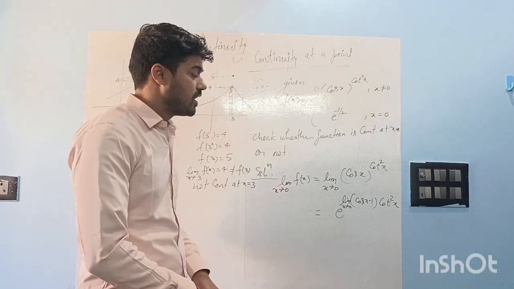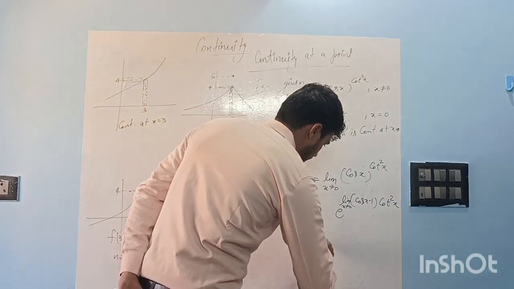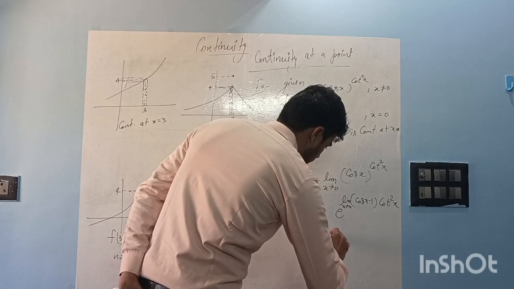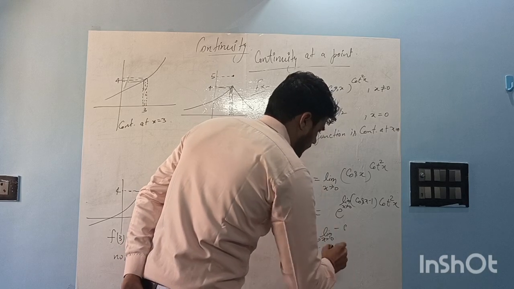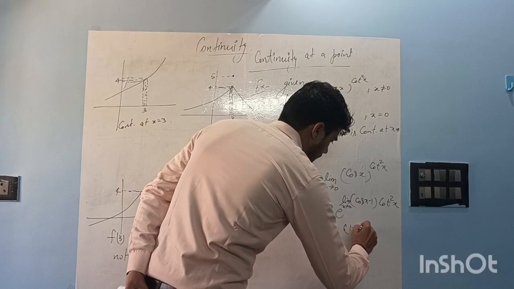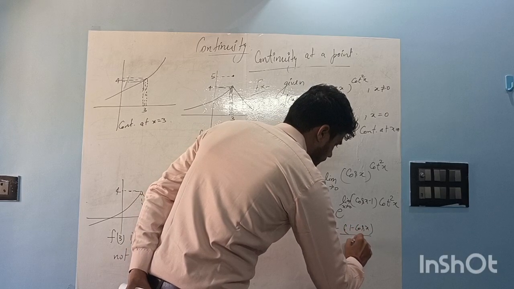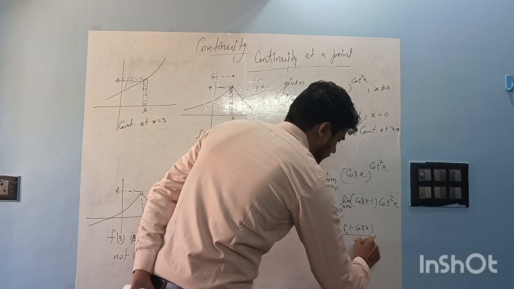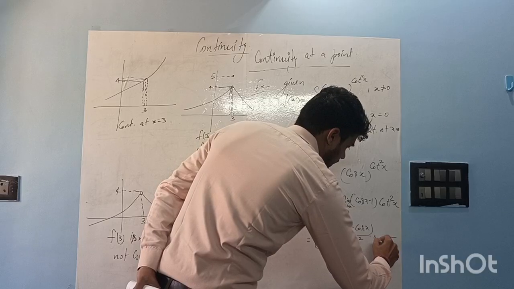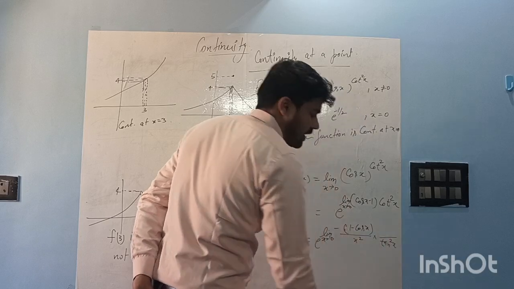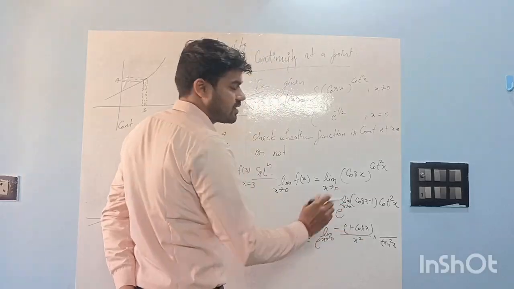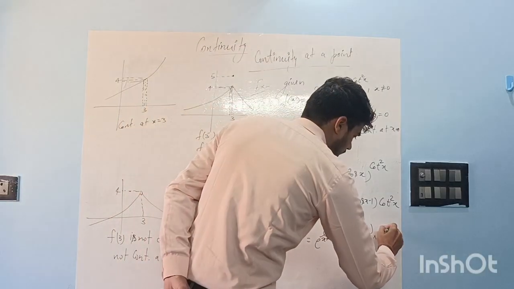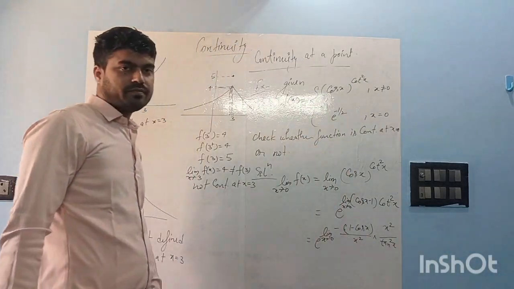We will use our standard limits for solving that. E to the power limit x tends to 0. Here take the minus common and we can write 1 minus cos x and divide it by x square. Cot square x we can write as 1 by tan square x, and in numerator, because we have put x square in denominator, so we also have to put x square here, right? Or multiply.